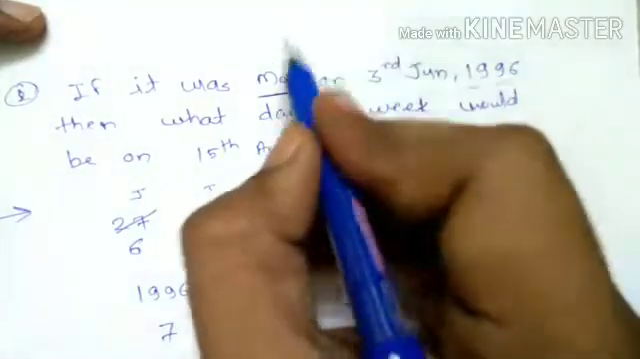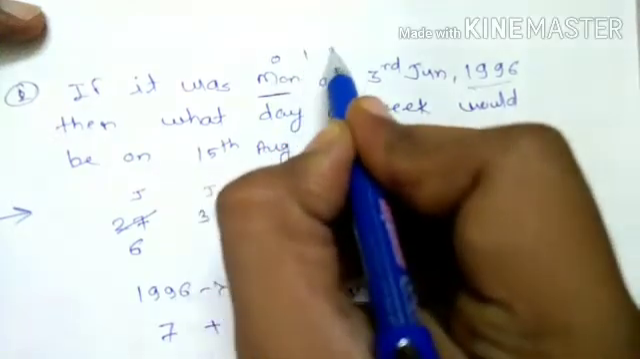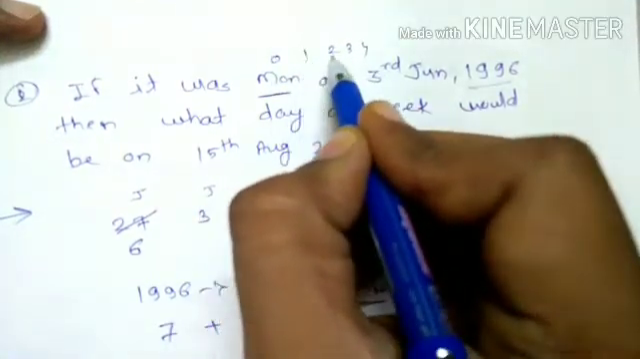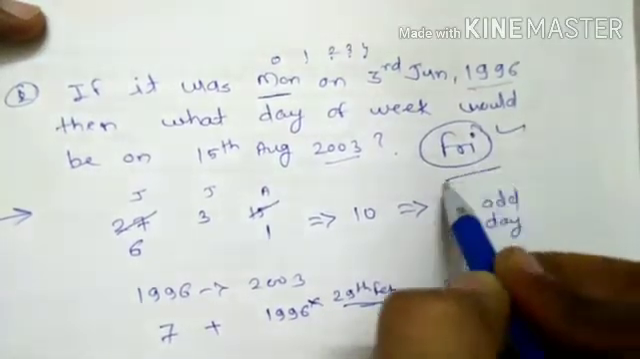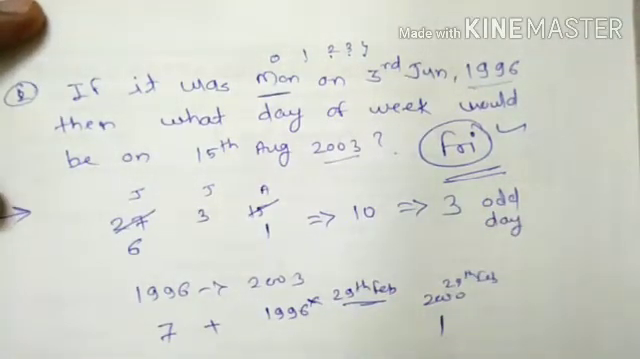So I will write here only. Just give Monday as 0. After that 1, 2, 3, 4. Monday, then Tuesday, Wednesday, Thursday, Friday. Friday is our correct answer. Next question.